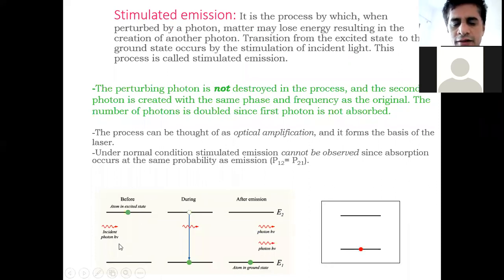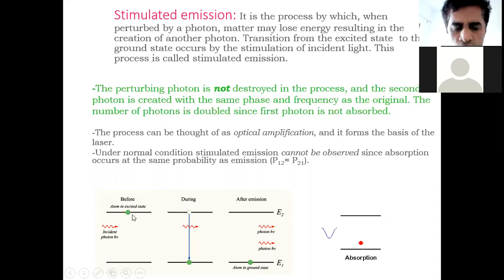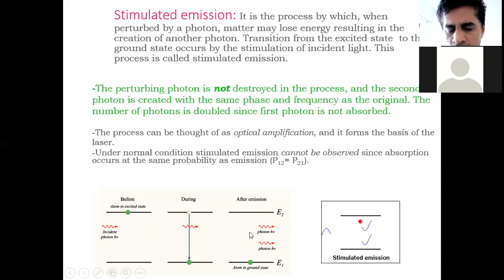See, this is the diagram before collision, in stimulated emission, when this photon with energy h nu is incident on, here, an atom already in excited state, and due to this collision, transition of this atom which is already in excited state takes place from higher to lower, and during this transition it will emit one more photon with energy h nu, and this incident photon will again propagate in the same direction.